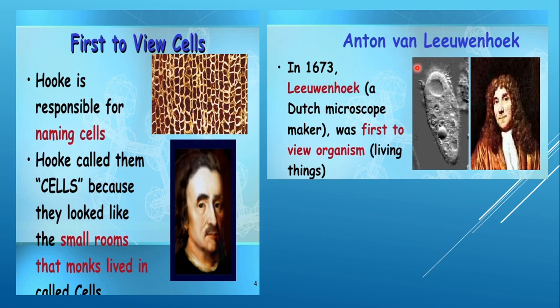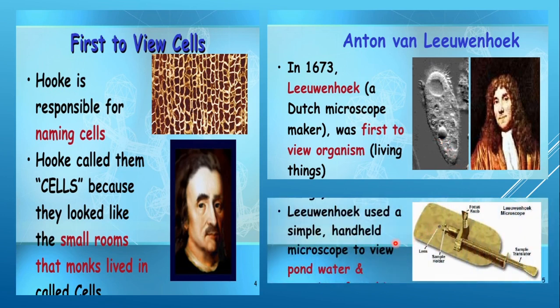Then in 1673, Anton van Leeuwenhoek was the first to view an organism. Robert Hooke had observed cells from the bark of trees, cork cells, which are actually dead cells, whereas Anton van Leeuwenhoek observed the first living thing. He was also the person who constructed microscopes.